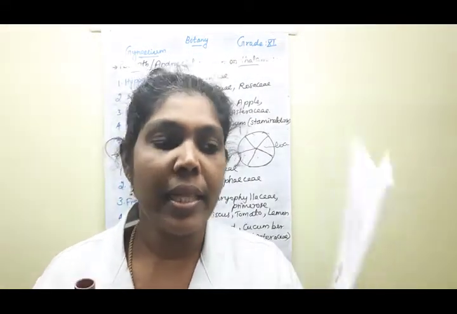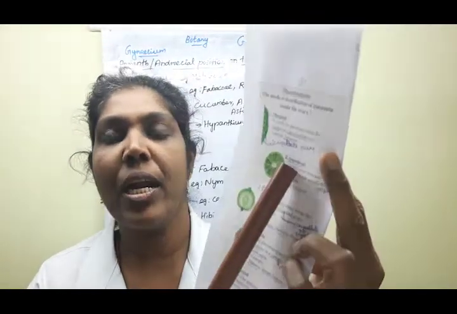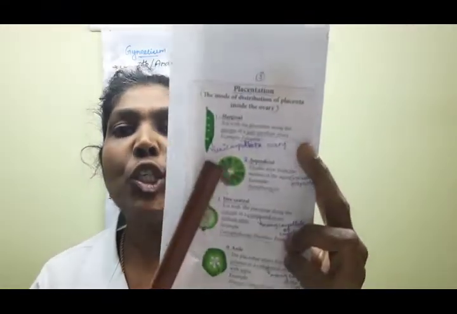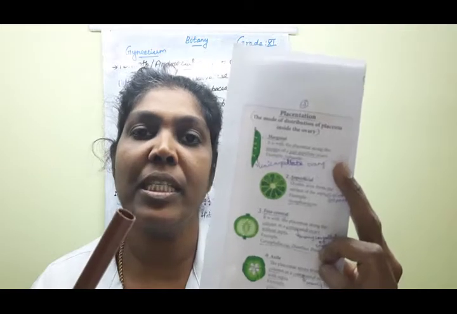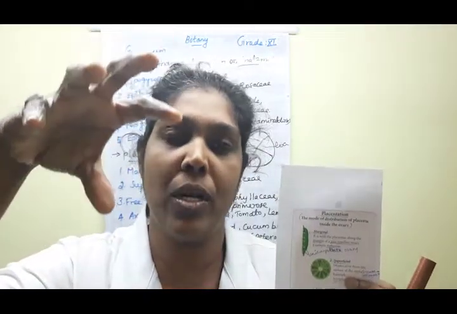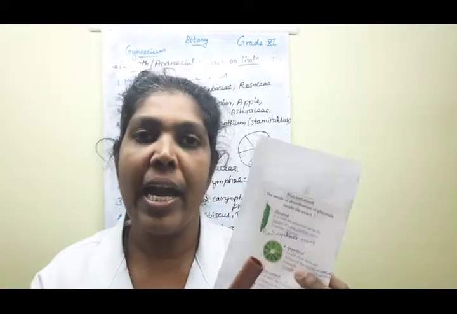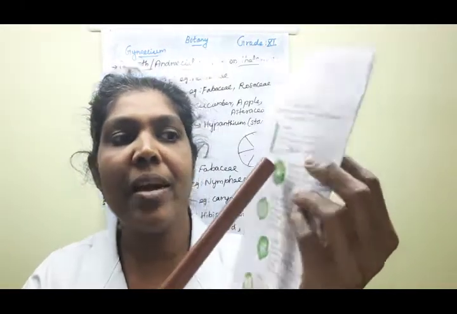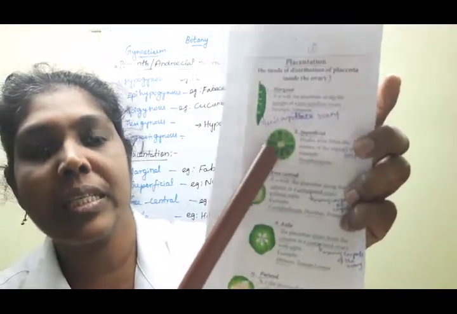The next one is superficial placentation. Here the ovary is a compound ovary, meaning many carpels are there, multicarpellate, with separate septa between the individual chambers.